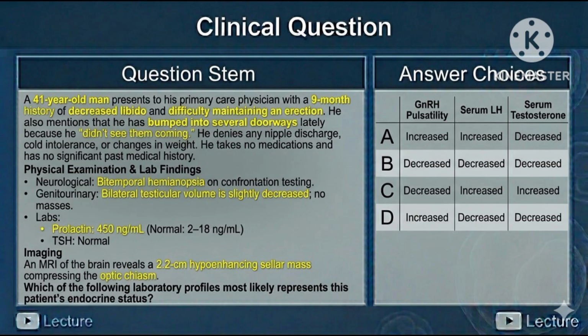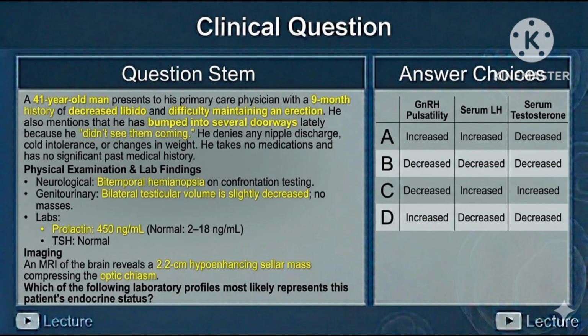Read this question stem. 41-year-old man, history of decreased libido and difficulty in maintaining erection. He has history of decreased peripheral vision. Physical examination shows bitemporal hemianopsia and bilateral decreased testicular volume. Serum prolactin level is high. MRI shows cellular mass compressing the optic chiasm. Mass compressing the optic chiasm results in bitemporal hemianopsia, which is decreased peripheral vision.